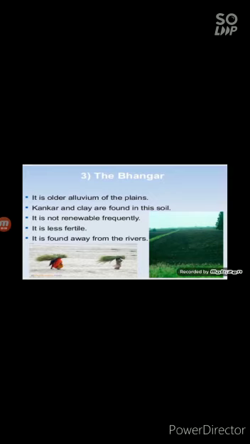The largest part of the northern plains is formed of older alluvium soil. They lie above the floodplains on the rivers and present in a terrace-like feature. This is known as Bhangar. Children, the soil in this region contains calcareous deposits locally known as Kankar. Once again children, remember this, Bhangar is the largest part of northern plains.